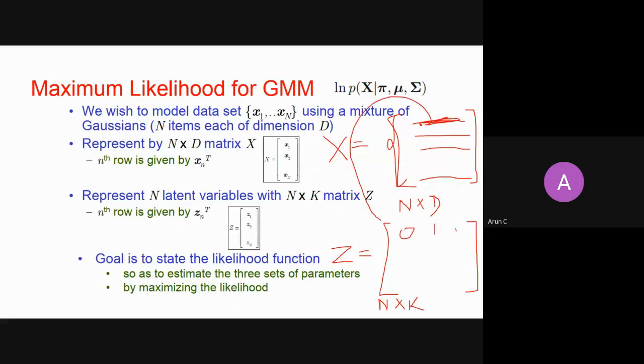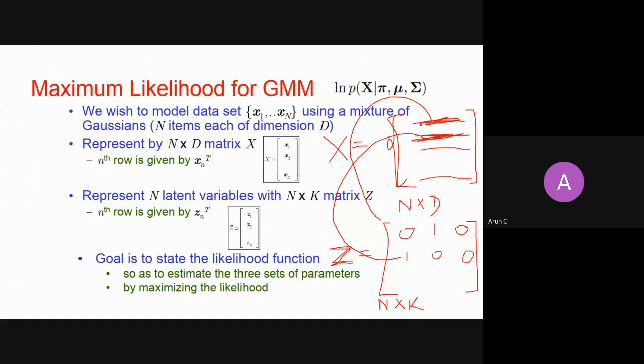If the second sample belongs to the first cluster, then I will say 1 0 0. So it is just an assignment of a sample to a particular cluster.